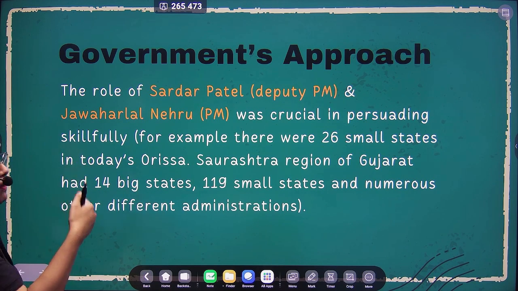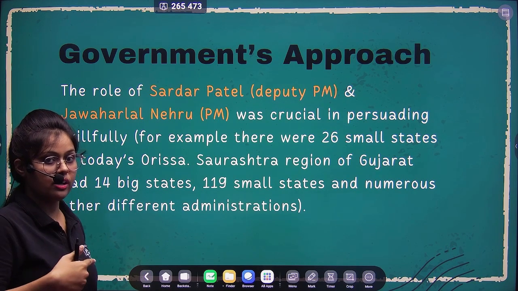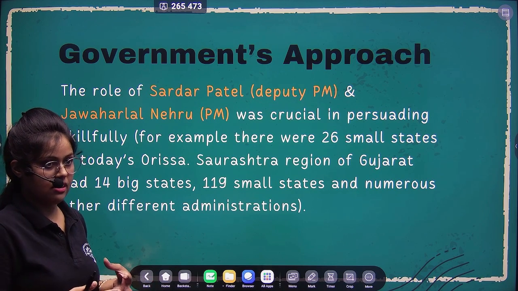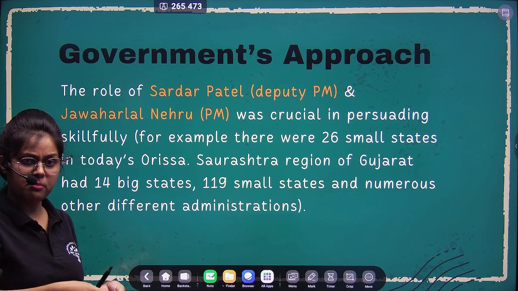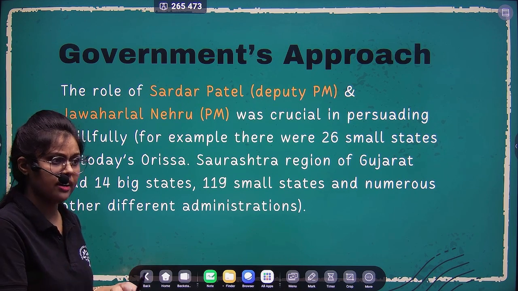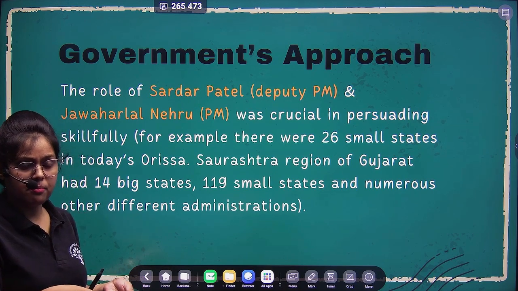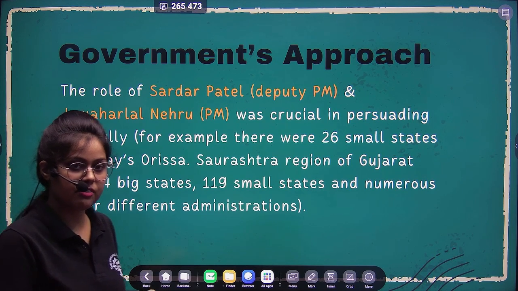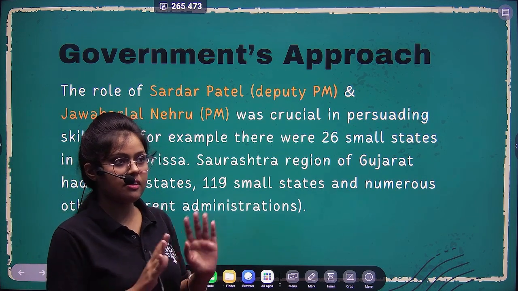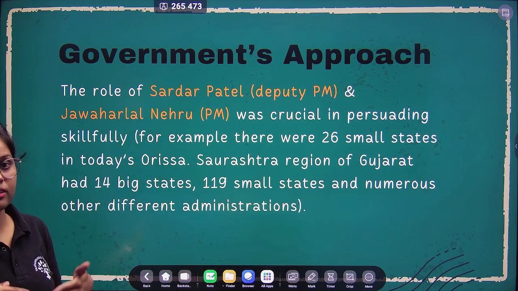These two people had a crucial role in integrating the nation, right? At the very bottom level, they went and talked to the princely state rulers. They approached them in a very familiar way. Also, they tried their best to persuade those princely states.